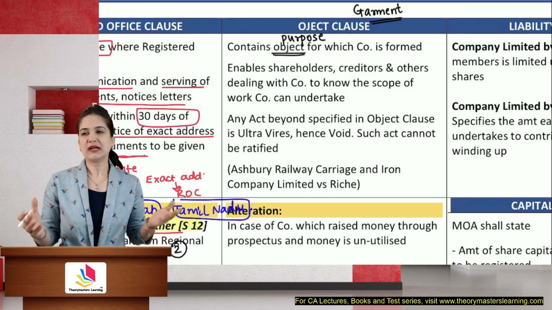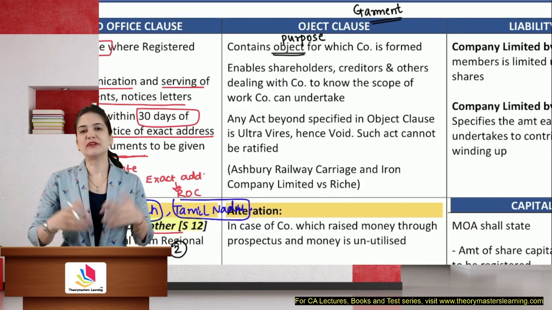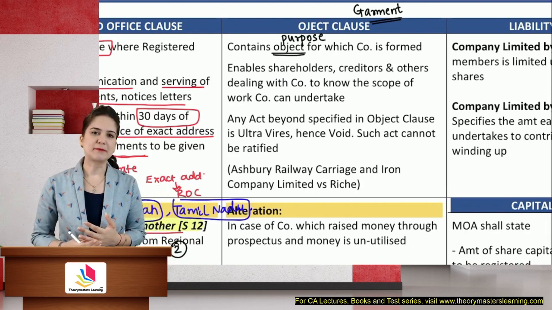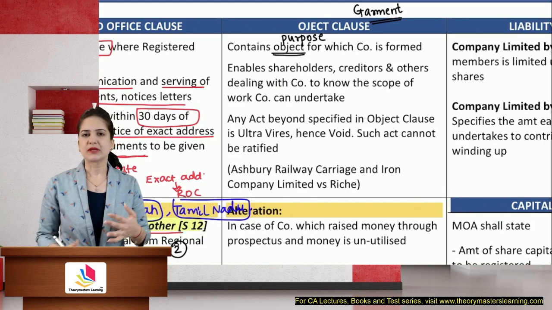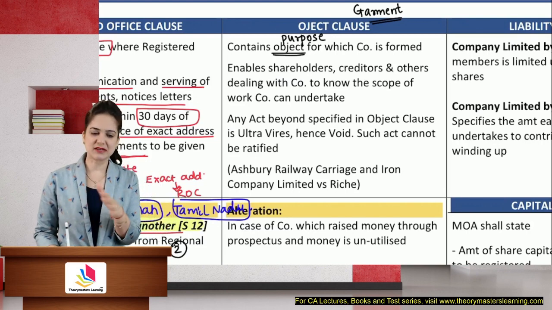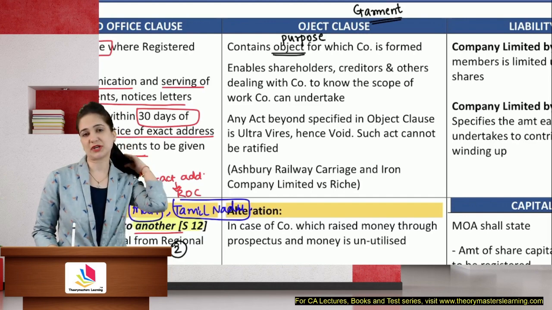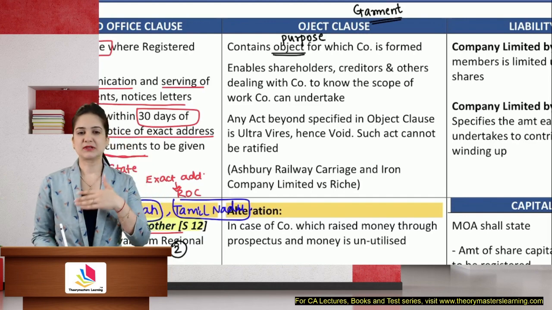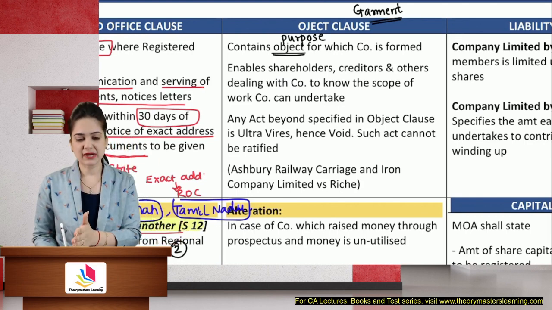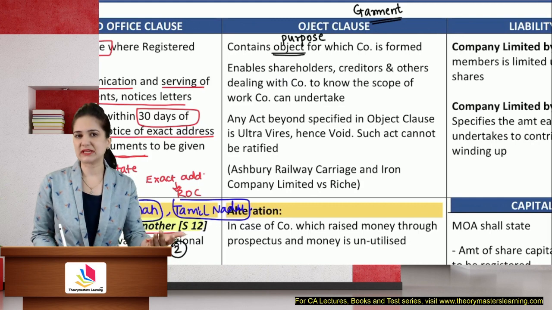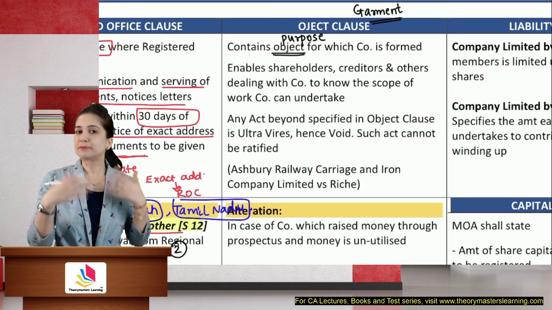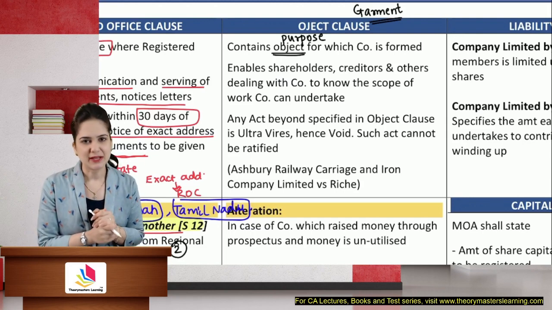demand, because like in lockdown, people were not going out of their house. So what will they do by buying new clothes? So at that time there was very less demand for garments. So there was a lot of risk involved. What if I want to export the goods, but there is some error in the manufacturing and the export order is rejected, or there is some export exchange fluctuation? So there are many risks involved. What is the object that will help us to determine the risk that we are undertaking by investing in the company? So it contains the objects, the purpose for which the company is incorporated.